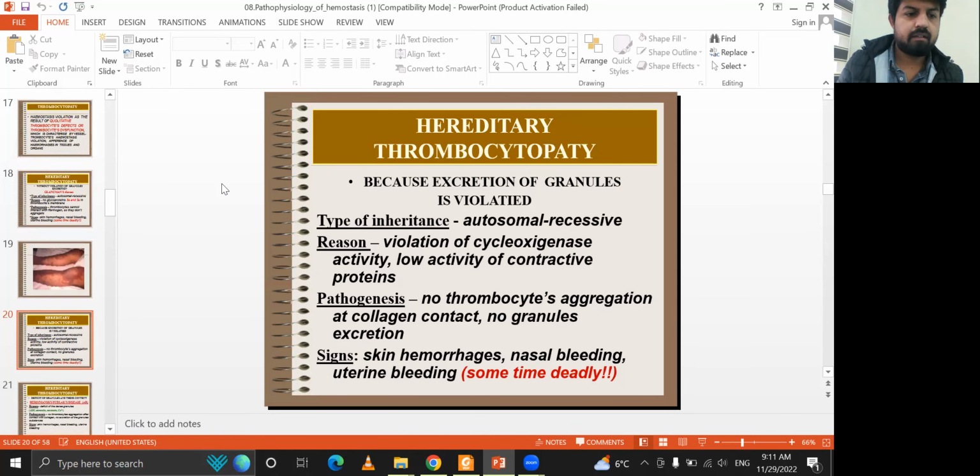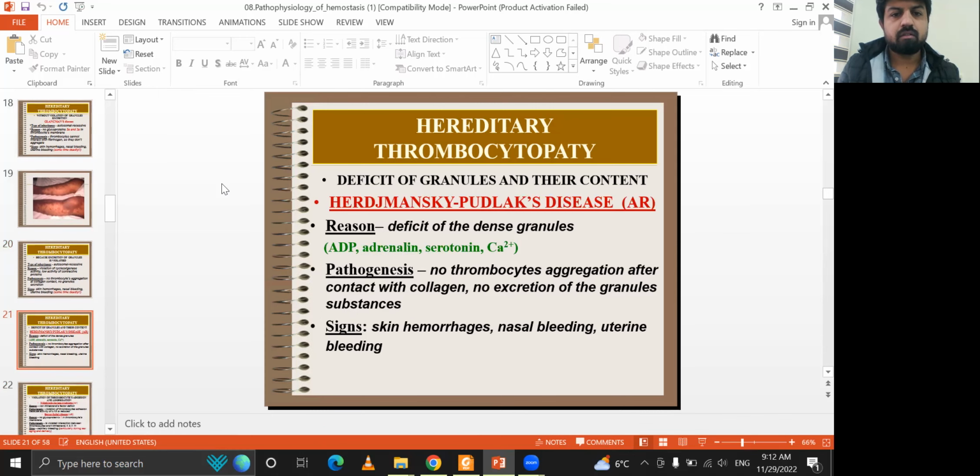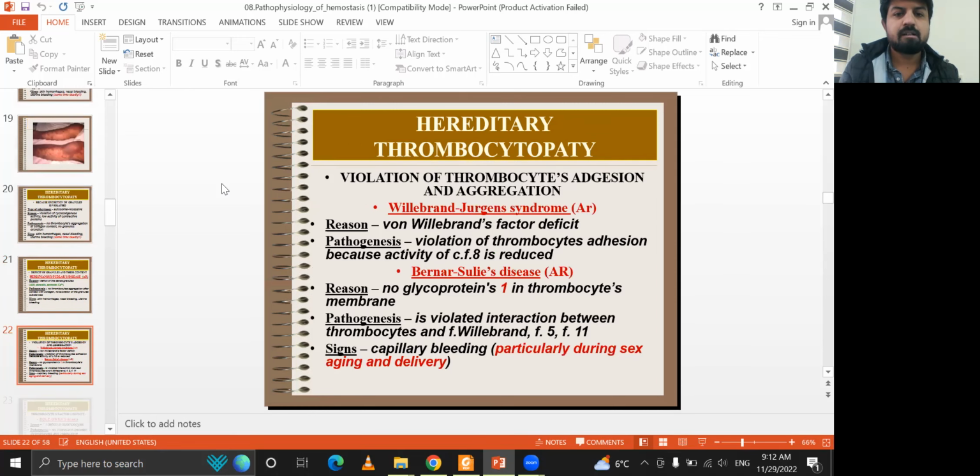There is also hereditary thrombocytopathy, of autosomal recessive type, with a violation of cyclooxygenase. Pathogenesis includes thrombocyte aggregation at collagen contact but no granule excretion. Signs include skin hemorrhage, nasal bleeding, uterine bleeding, sometimes deadly also. Then Hermansky-Pudlak disease, autosomal recessive, is a deficiency of dense granules. Pathogenesis includes no thrombocyte aggregation after contact with collagen and no secretion of granular substances. Signs are skin hemorrhage, nasal bleeding, and uterine bleeding.